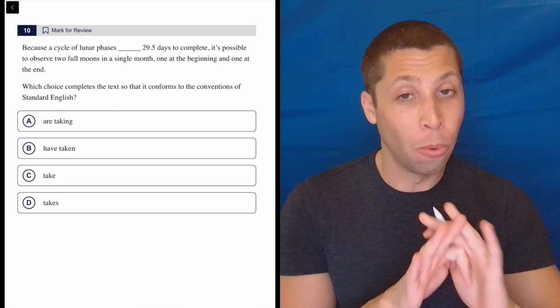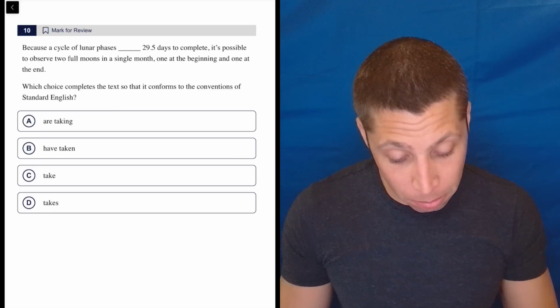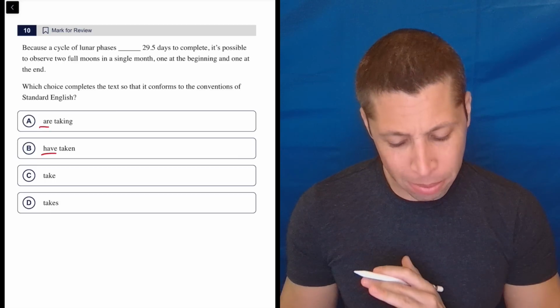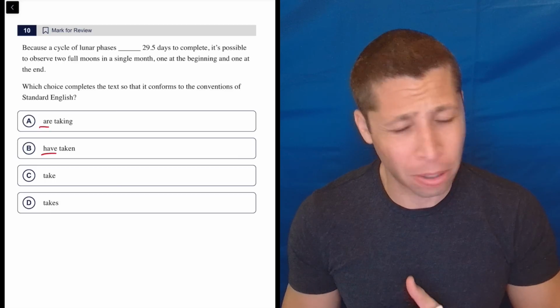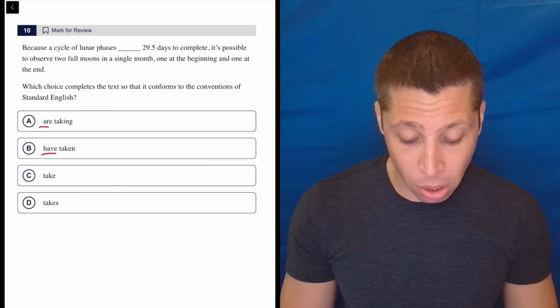More verbs, more verb tense rules. Are they talking about past, present, future here? It seems like it, right? Are, have, but wait a minute, those are kind of both past or present tense. So what's going on? Is it about the to and ing? I don't think so. I don't see a to verb here.